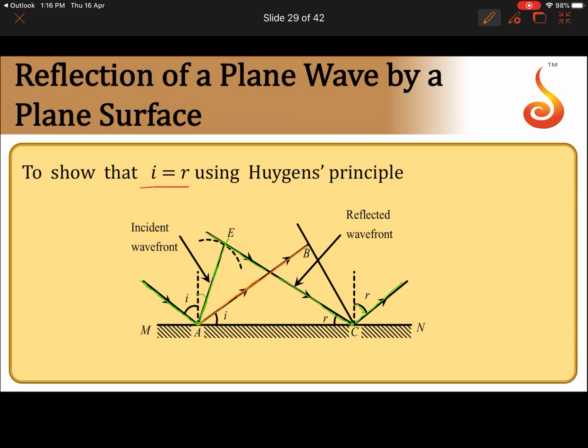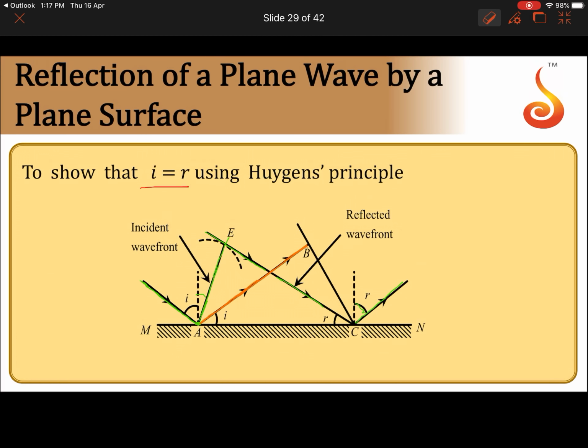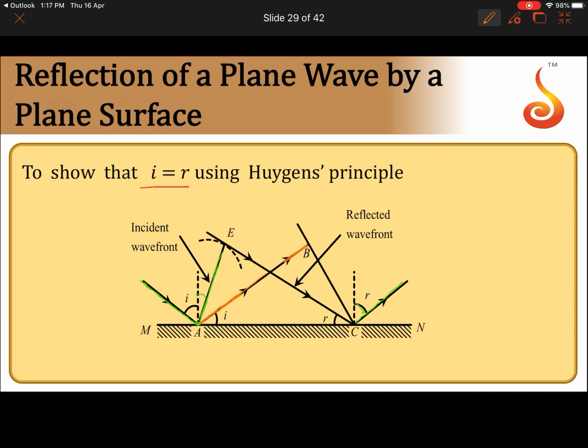If I draw perpendicular to this, so this AB gives the incident wavefront. So this is our incident wavefront.